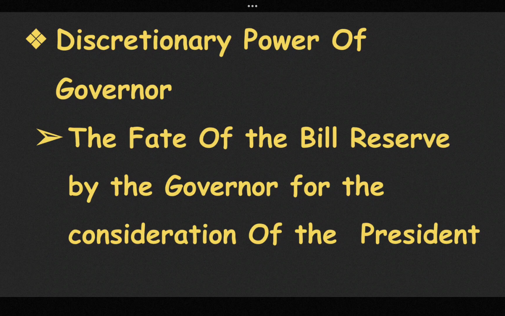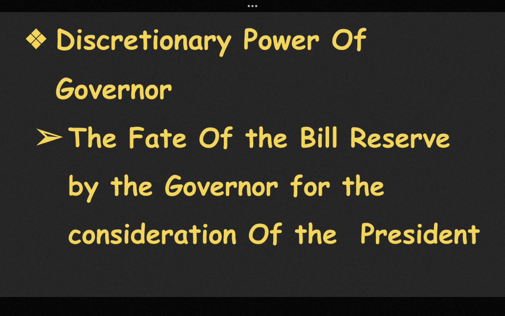The governor has to reserve any bill for the consideration of the president, which in his opinion, if it becomes law, derogates from the power of the high court so as to endanger the position of the high court given to it by the constitution. Now let us discuss the fate of the bill reserved by the governor for the consideration